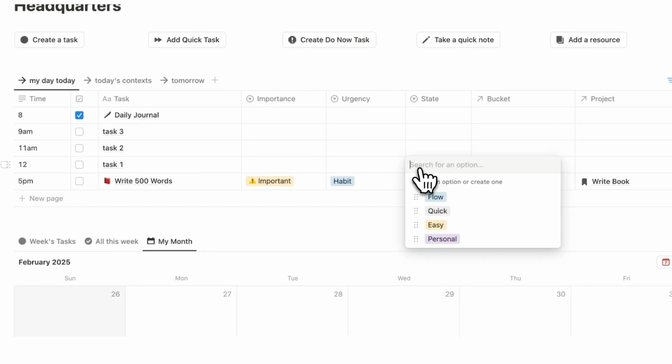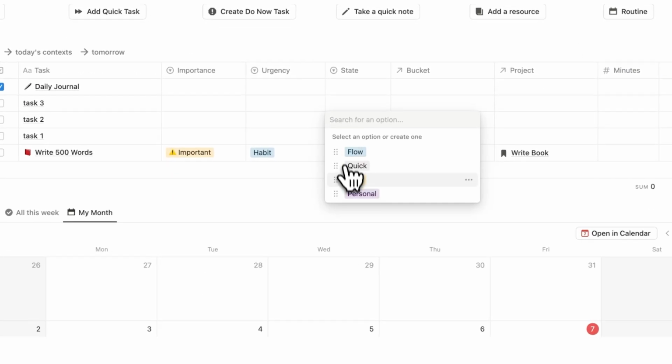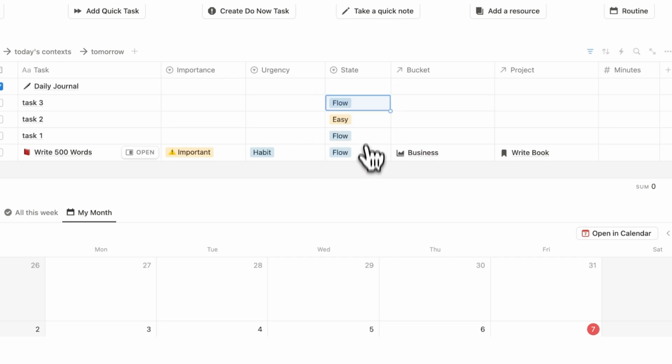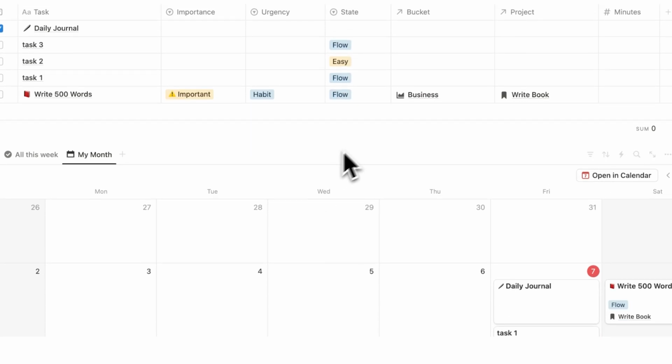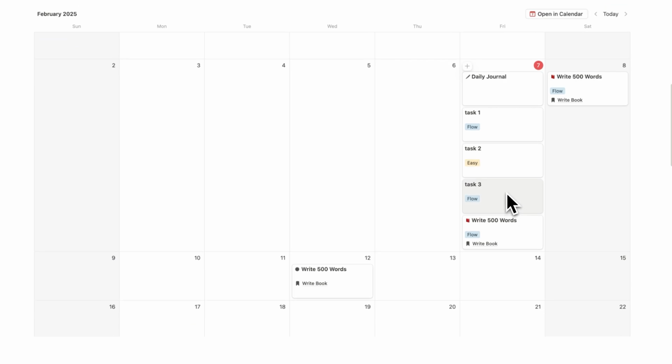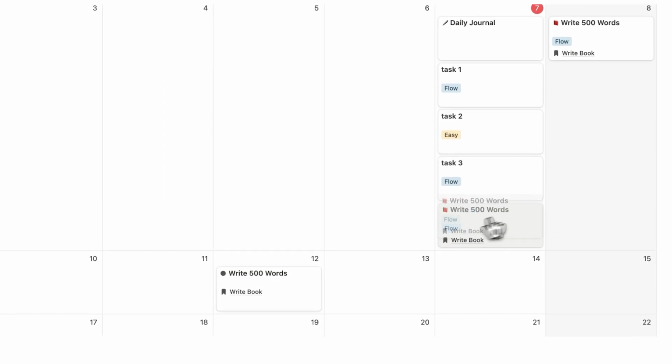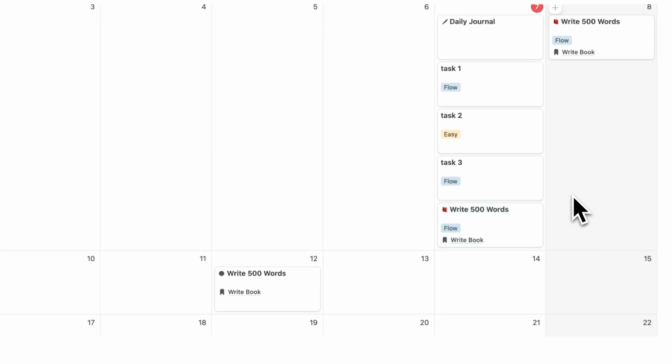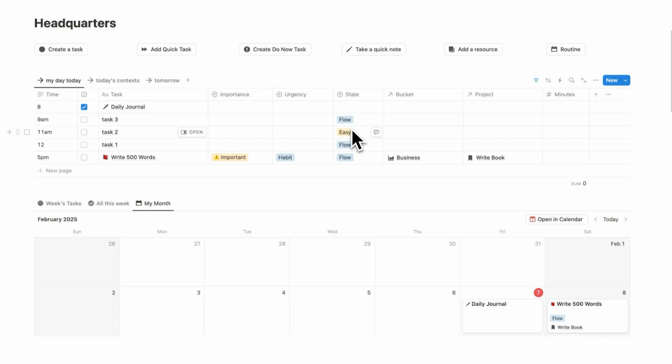So we'll say task 1 here is a flow state task. We'll say task 2 is an easy task. And task 3 here is a flow state task. Now, I have this rule, and fans of this channel know this, that you can only do 2 flow state tasks per day. Now, there's a problem here. We have this flow state task, this one, and this one. But if I'm trying to write my book this month, and that involves a lot of cognitive effort, writing a book, I can't do this many flow tasks per day. When it rolls around to 5 o'clock, I'm going to be exhausted.